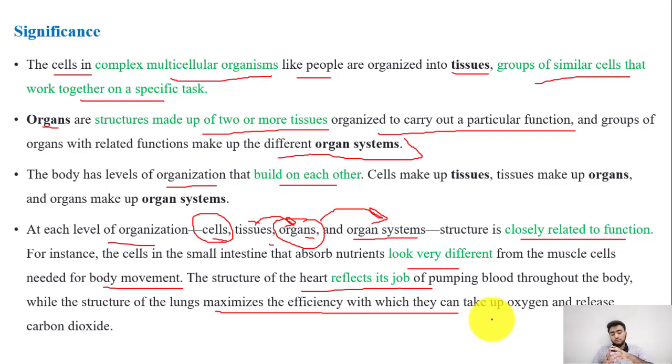So if we take the example of our hands and limbs, they are perfectly adapted for locomotion, for movement, for performing functions such as handling things, handling a doorknob. Our hand is perfectly designed to do that, and our limbs are adapted to running because of the presence of these structures, and they relate to the functioning of the body. So it's important that you realize and appreciate the fact that the structures are closely related to the functioning, and it talks about the functioning of the heart, and then lungs.